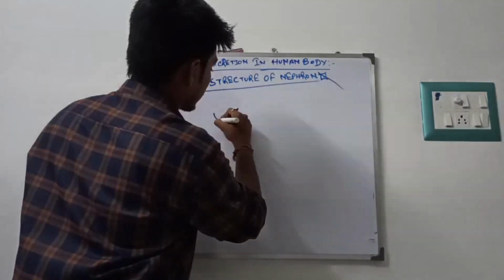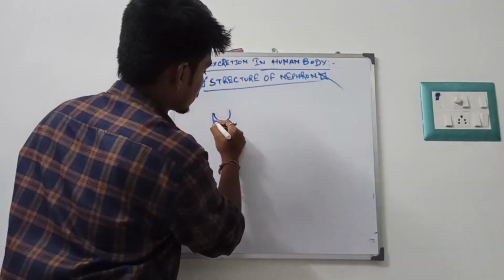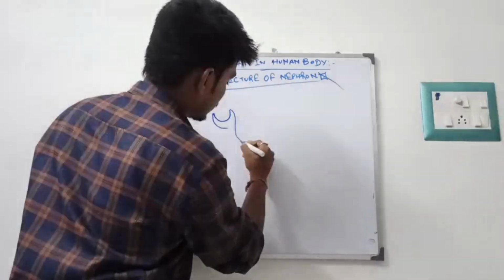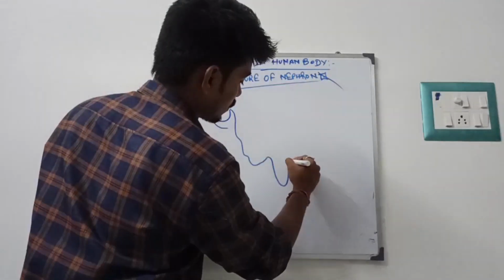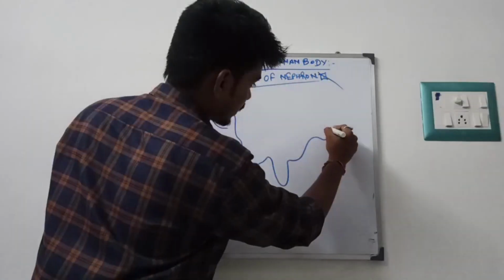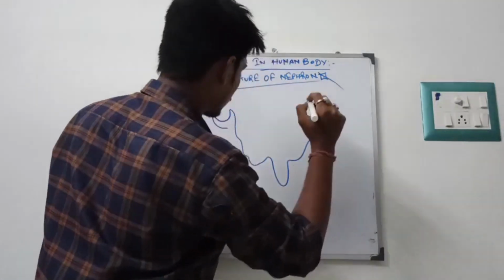Like it is mainly a cup-like structure. Bowman's capsule is a cup-like structure. So I will start with the Bowman's capsule. Then it goes to the proximal convoluted tubule. After that it comes down towards the loop of Henle. Then after that the DCT, the distal convoluted tubule. There is a collecting duct over there.